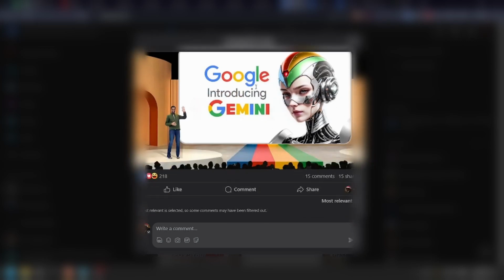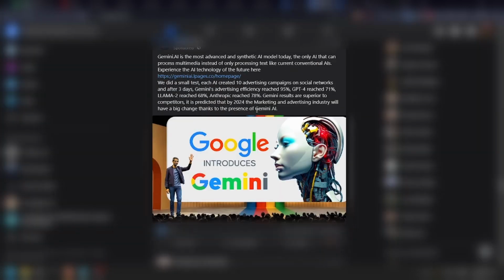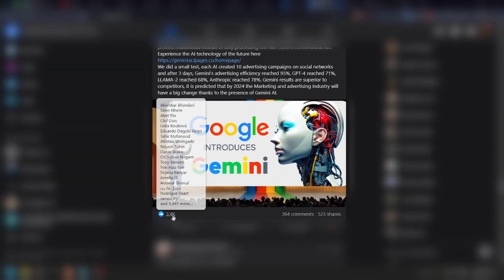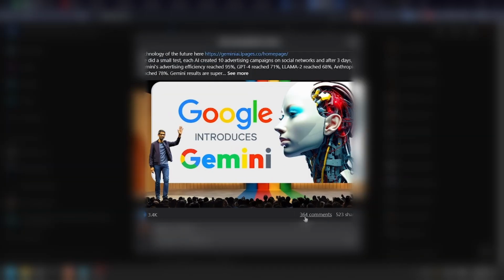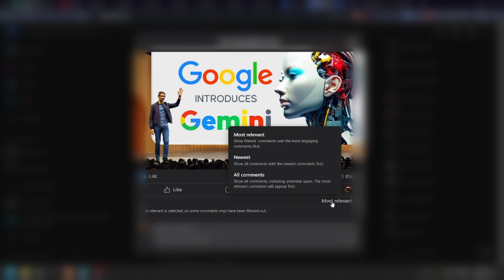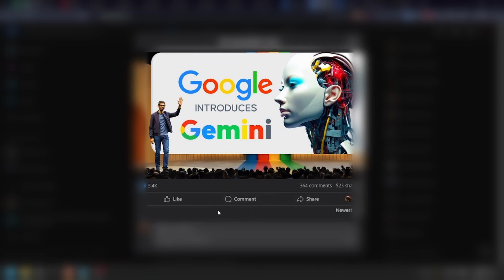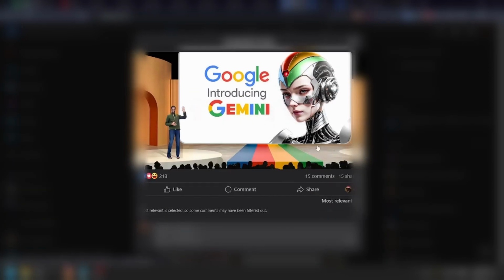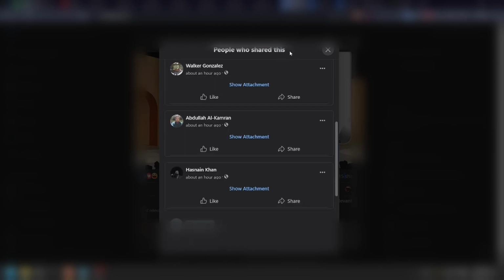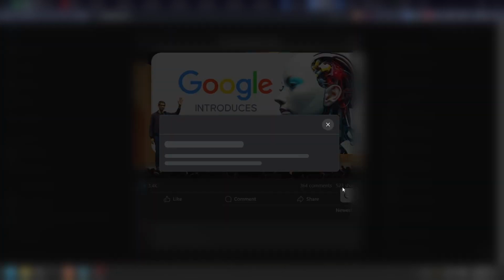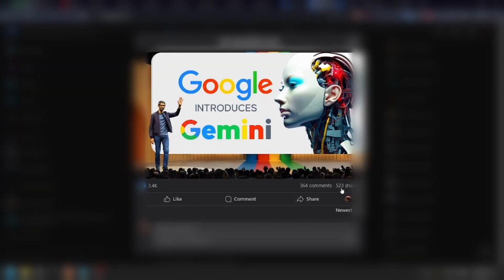I got tons of these ads here. I got a couple open here, and they actually got a lot of likes and comments. For some reason, I cannot see the comments, even if I sort by relevant or by newest. I cannot see any comment in any of these ads, but I can see the shares, the people who shared it, and there are a lot of people sharing it. In this one here, we got 500.